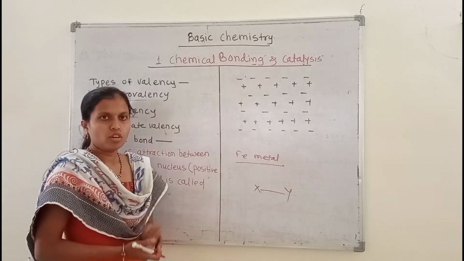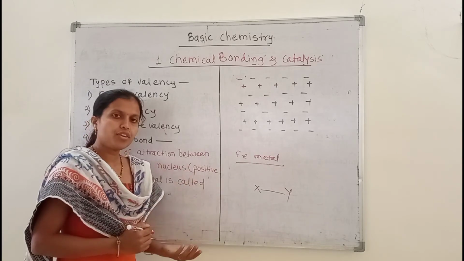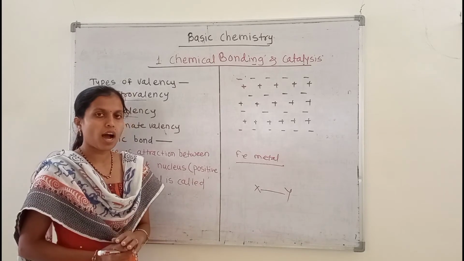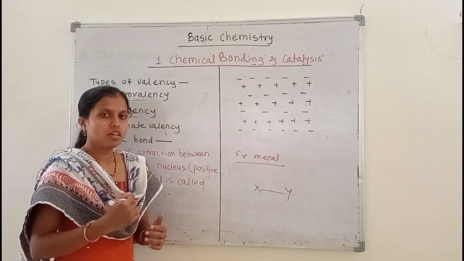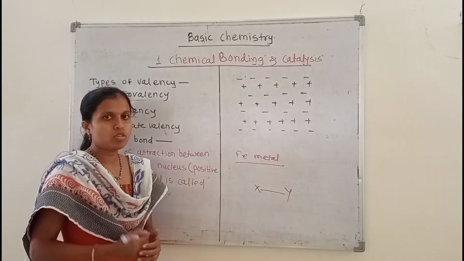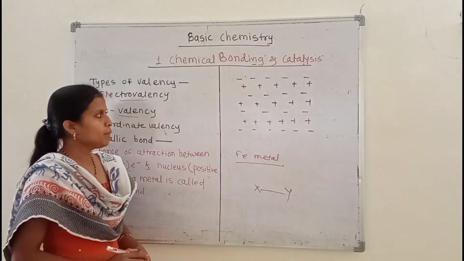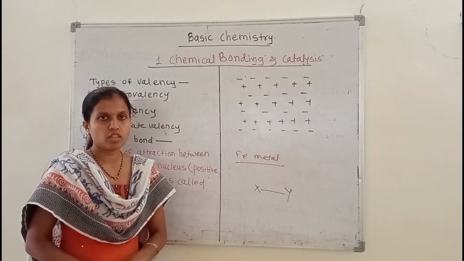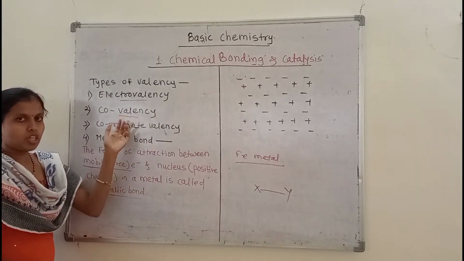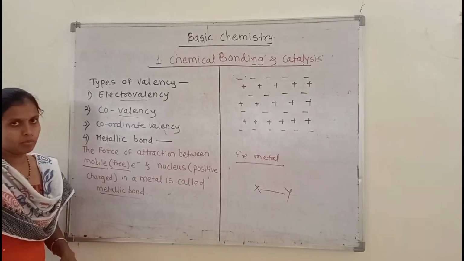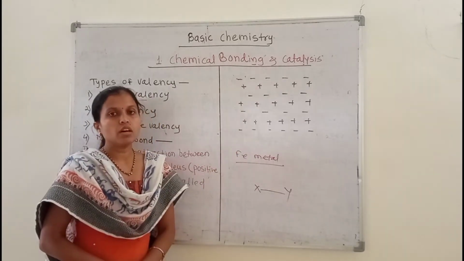The second difference between metallic bonding and ionic and covalent bonding is that ionic and covalent compounds are bad conductors of heat and electricity, but metallic compounds are good conductors of heat and electricity. These are the two main points by which ionic bonding and covalent bonding differ from metallic bonding.